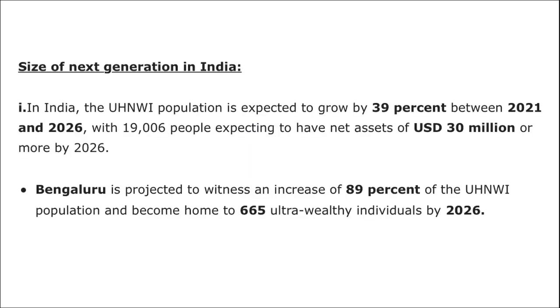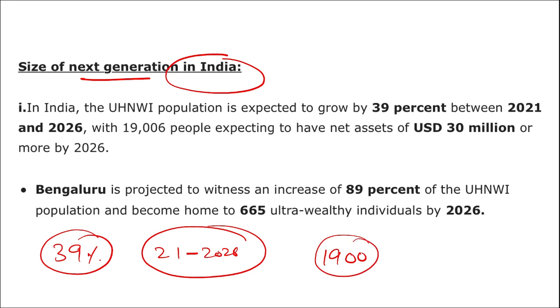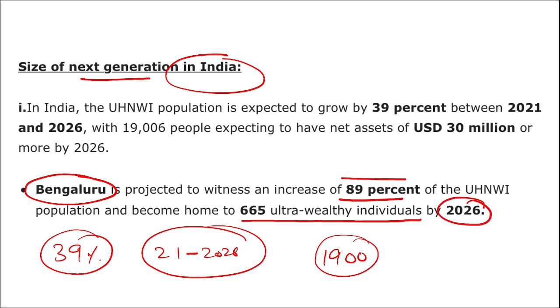If we talk about the size of the next generation in India, according to this, the population is expected to grow by 39% between 2021 to 2026, with around 19,000 people expecting to have net assets of 30 million US dollars or more by 2026. Then Bangalore is projected to witness an increase of 89% of the ultra high net worth individual population and become home to 665 ultra wealthy individuals by 2026.